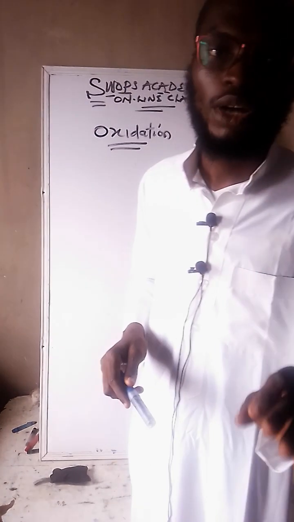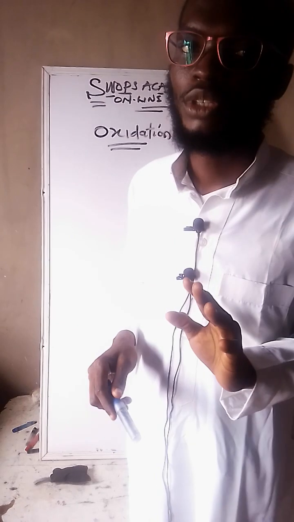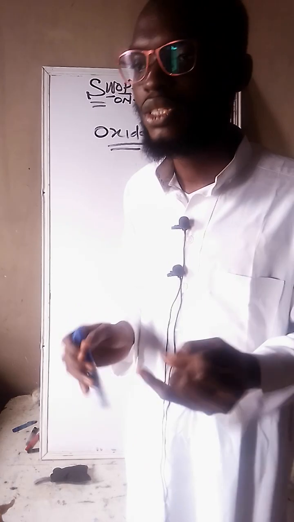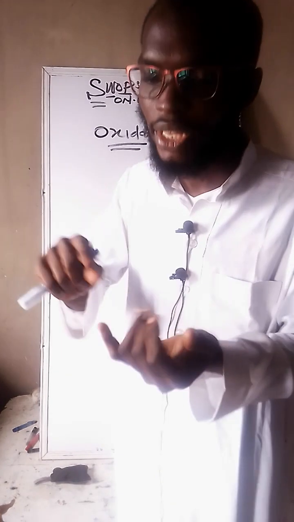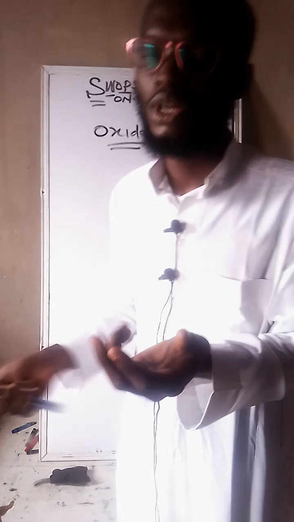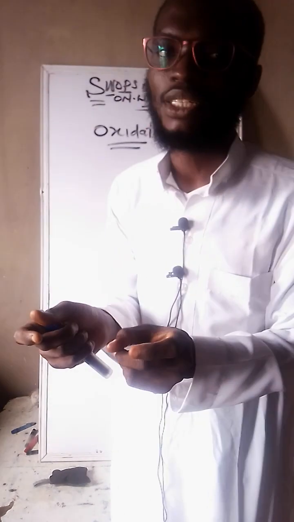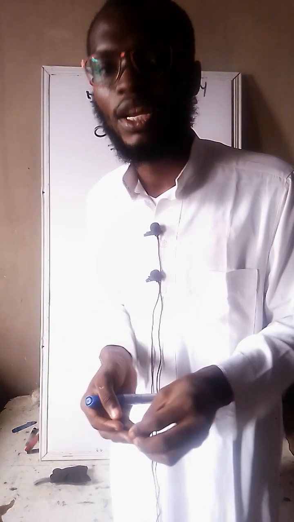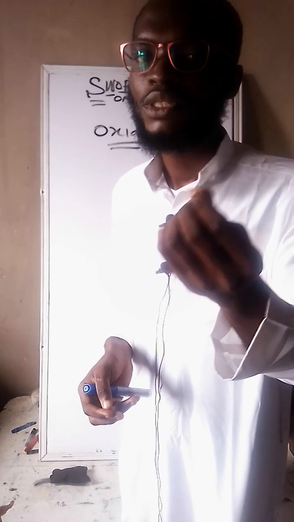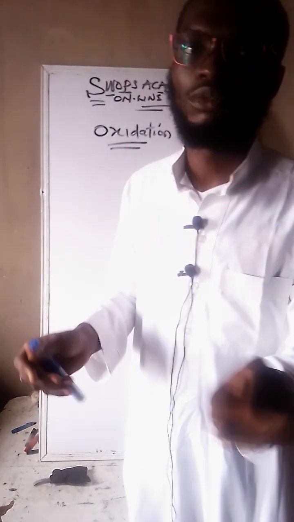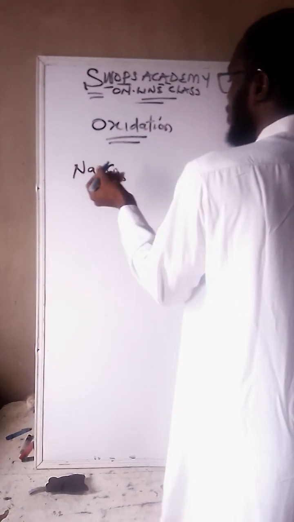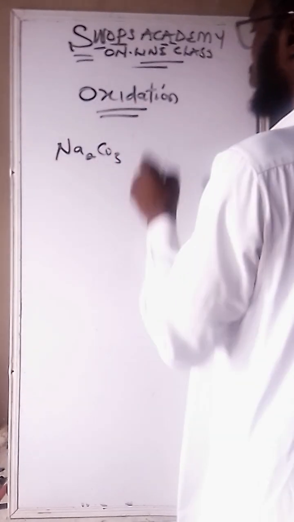The oxidation I'm talking about is not from the redox reaction. I'm talking about merely the oxidation state. When I say that, I mean not in terms of oxidation and reduction, but in terms of the combining power. This can be defined as the art of finding the oxidation state of one of the elements in a particular compound or in a radical. When I say compound, I mean Na2CO3 is a compound, right?